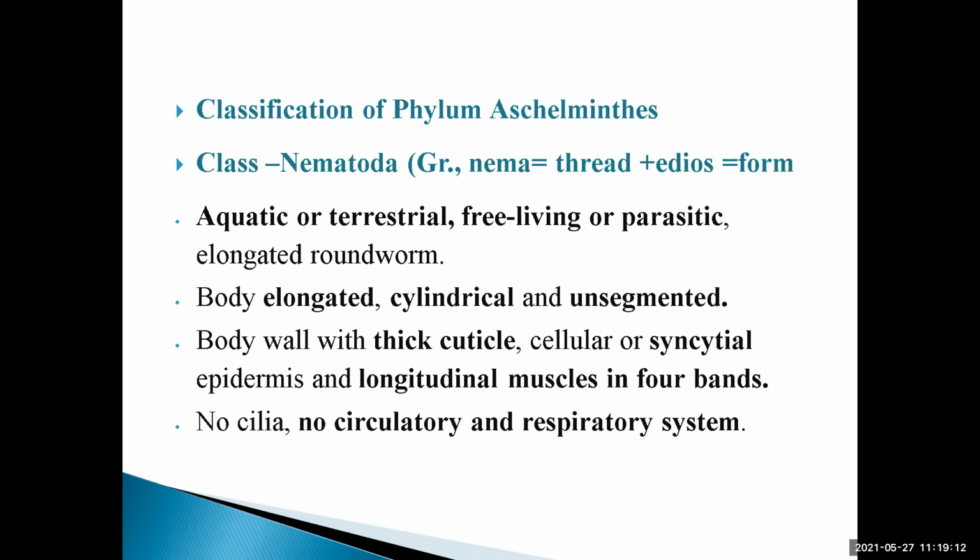Body wall with thick cuticle. As we have discussed earlier, the body has a thick exoskeleton, that is a cuticle. Cellular or syncytial. Syncytial means a multi-layered epidermis and longitudinal muscles in four bands. So the body wall has a thick cuticle as the outermost part, with a cellular, that is syncytial, multi-layered epidermis and longitudinal muscles in four bands.